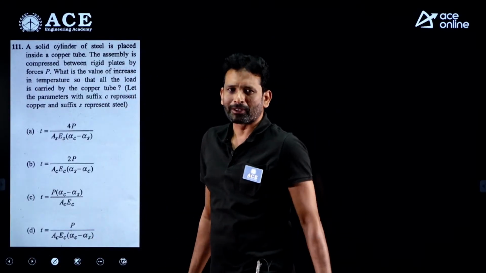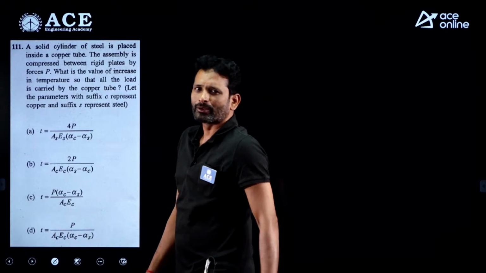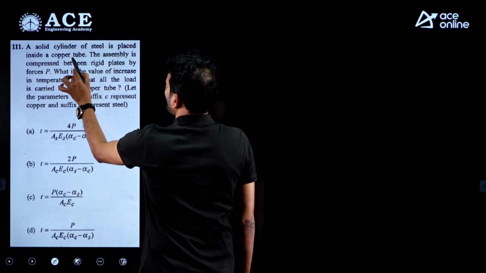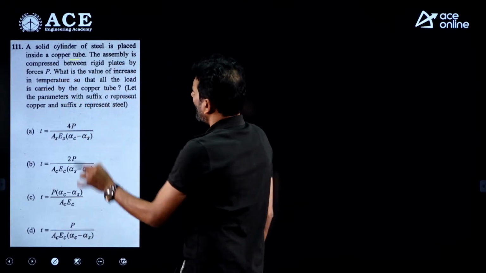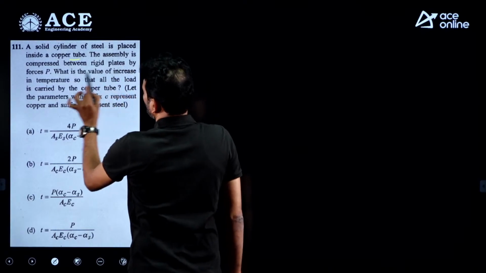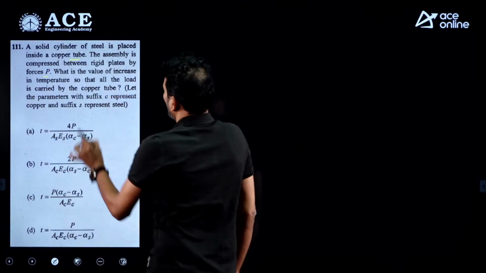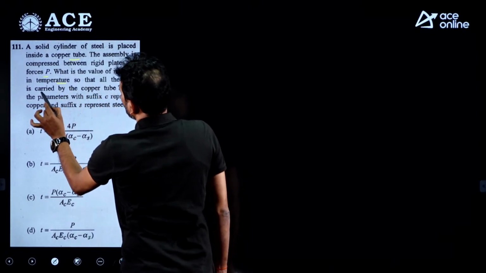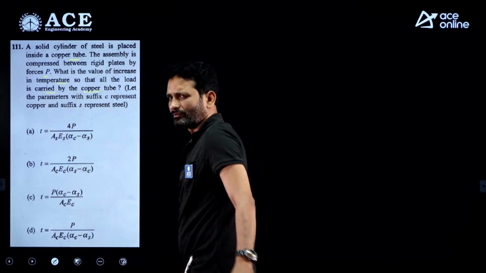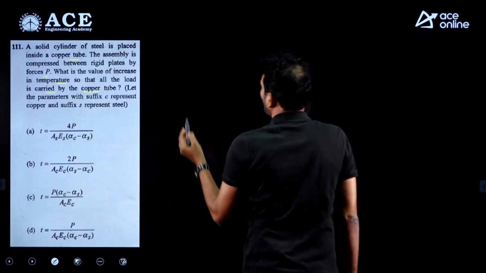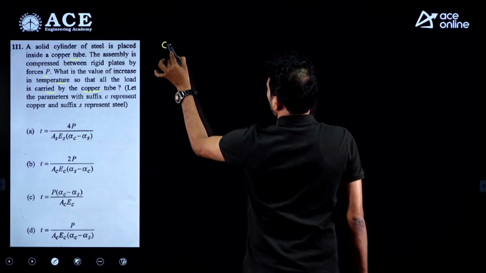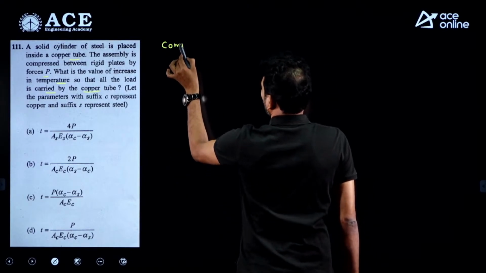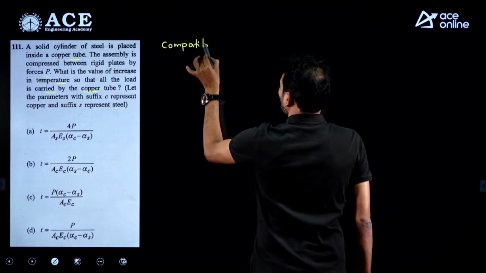Again, this question from temperature stresses we are having, this time related to the composite sections. A solid cylinder of steel is placed inside a copper tube. The assembly is compressed between rigid plates by the forces P. What is the value of increase in temperature so that all the load is carried by the copper tube? Just use the compatibility condition. So from the compatibility condition, we know free expansion should be equal to expansion prevented in both bars. Just you can write down the compatibility.